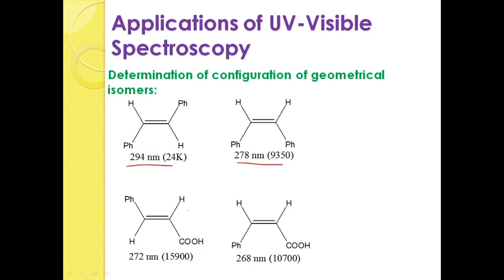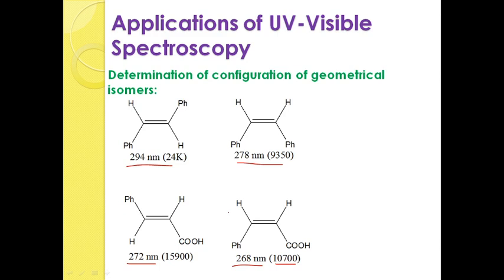As we know, the trans isomer will always give the higher lambda max value. So, here it is giving 272 nanometer with high intensity, and if you compare with the cis isomer, it will exhibit the lambda max at 268 nanometer with the intensity 1700. So, decrease in the lambda max as well as decrease in the epsilon. Hypsochromic effect. In addition to hypsochromic, you are finding hypochromic also. Okay. So, this is the observation that we find for the case of geometrical isomers.